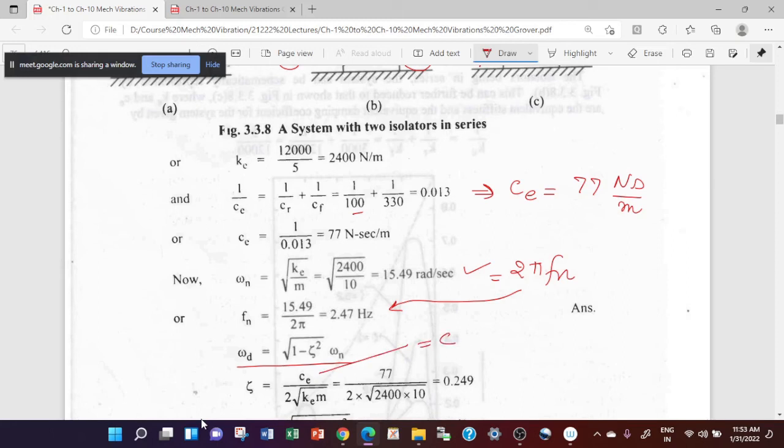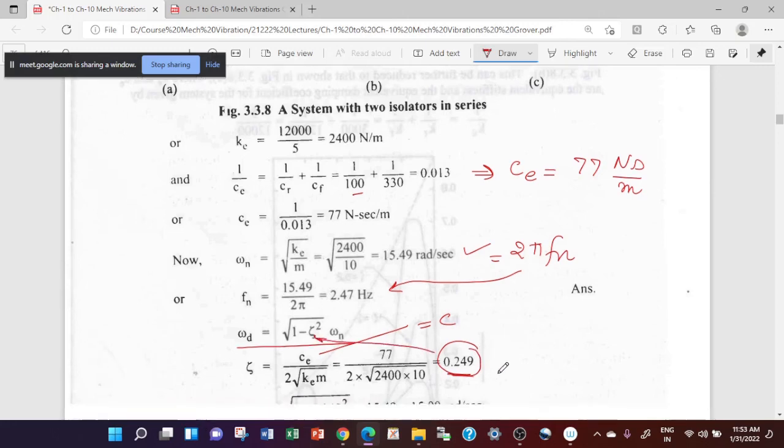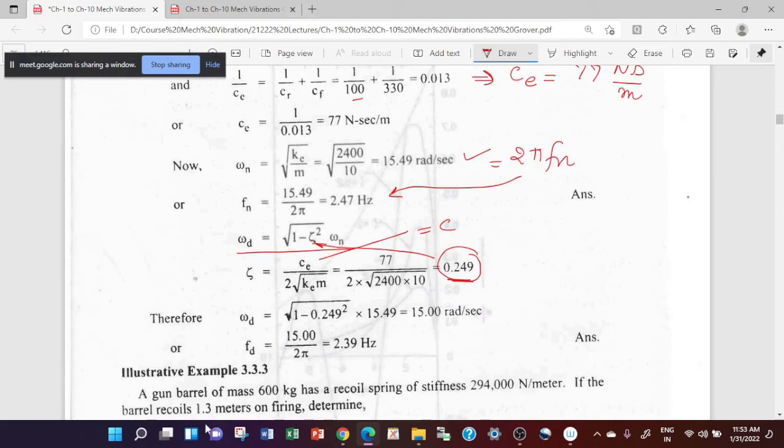So you can find C, which becomes basically 0.249. Once you have this 0.249, you put the value of zeta here and you will get omega d for this. Again, this is given by 2 pi into Fd, the damped frequency in hertz, and so you get the value of Fd here in this manner. So this you can solve here.